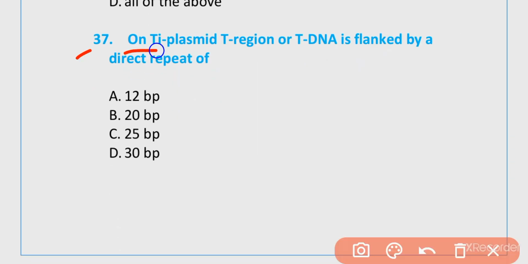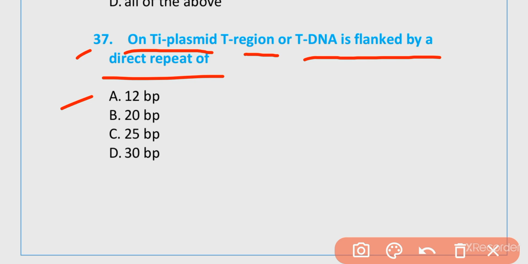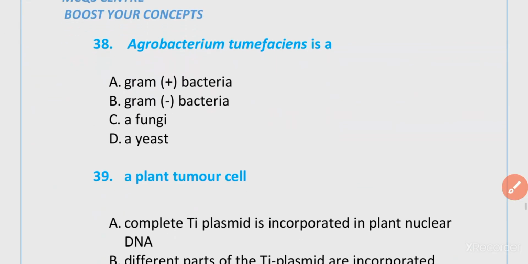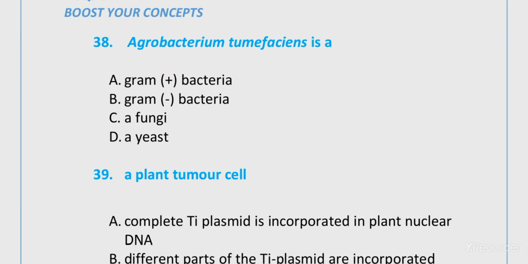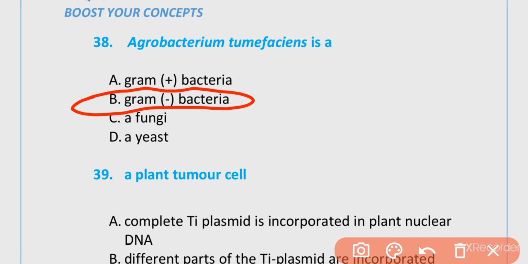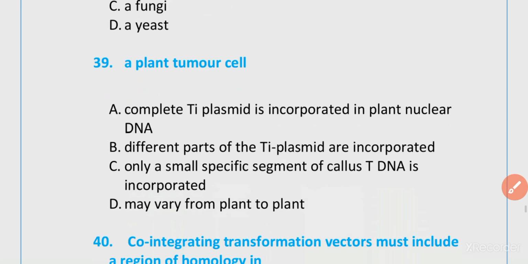37. On the Ti plasmid, the T region or tDNA is flanked by direct repeats of 12 base pairs, 20 base pairs, 25 base pairs, 30 base pairs. The correct option is option C, 25 base pairs. 38. Agrobacterium tumefaciens is a gram-positive bacterium, gram-negative bacterium, a fungus, a yeast. B is correct. It is a gram-negative bacterium.